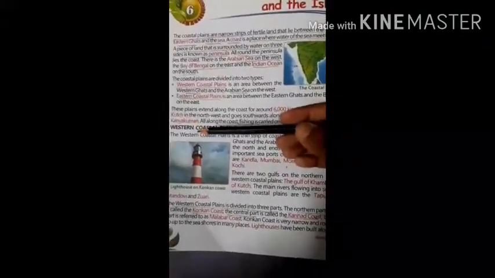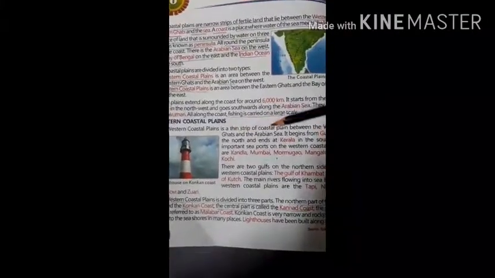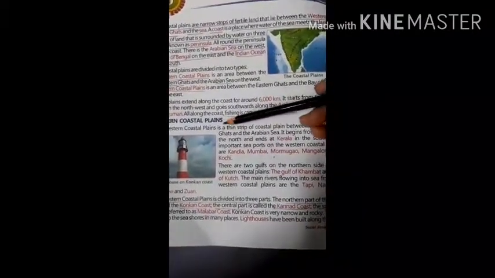So the western coastal plain is a thin strip of coastal plain between the Western Ghats and the Arabian Sea. And it begins from Gujarat in the north and ends at Kerala in the south.